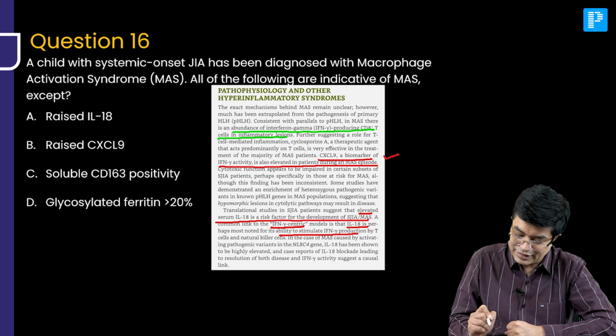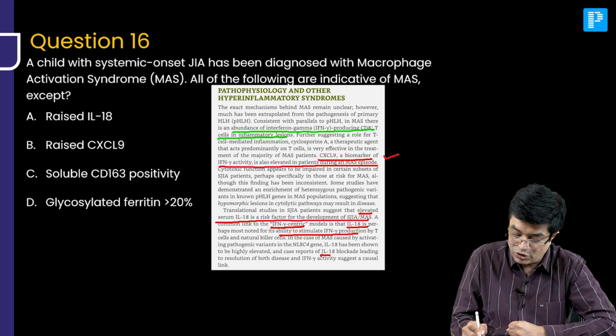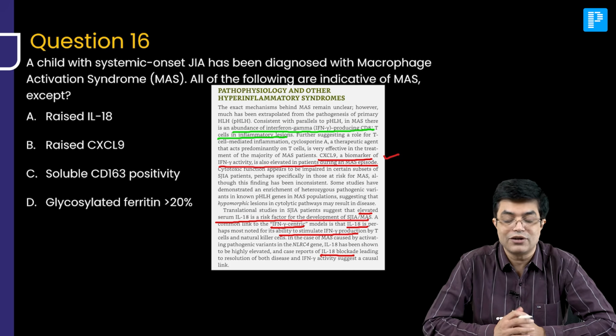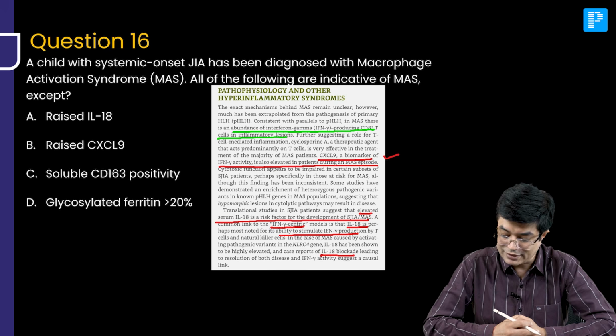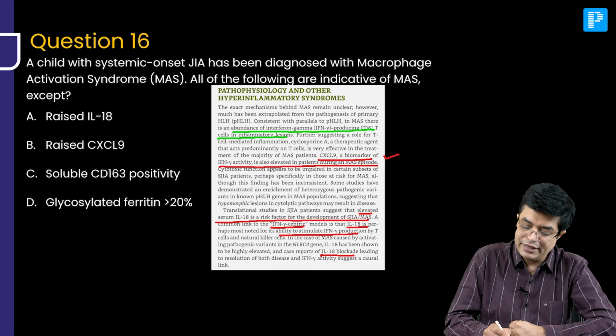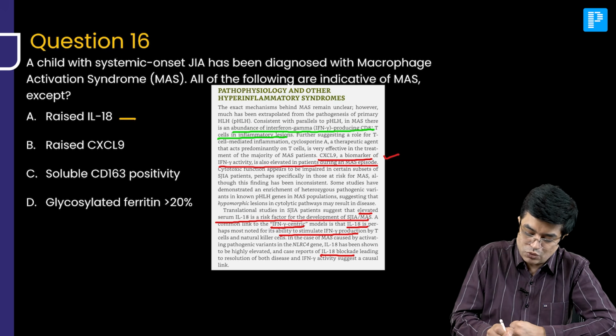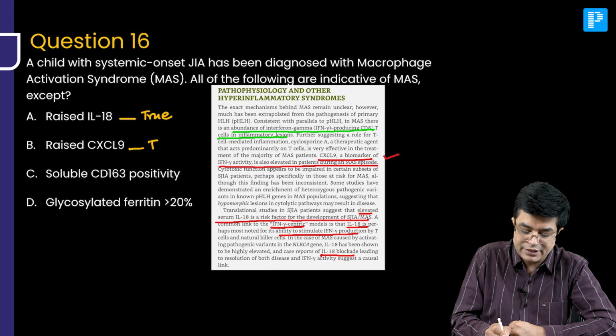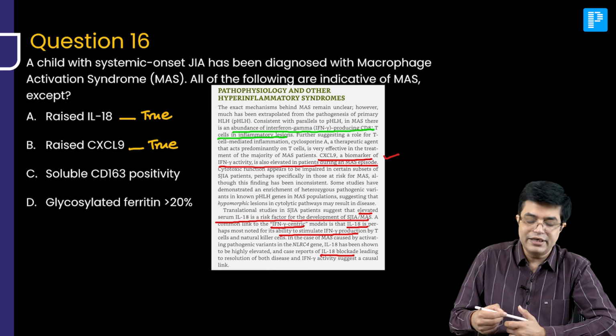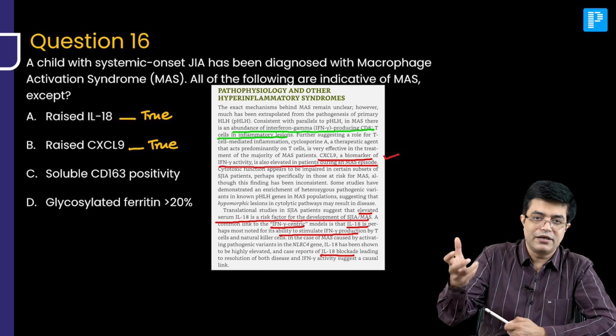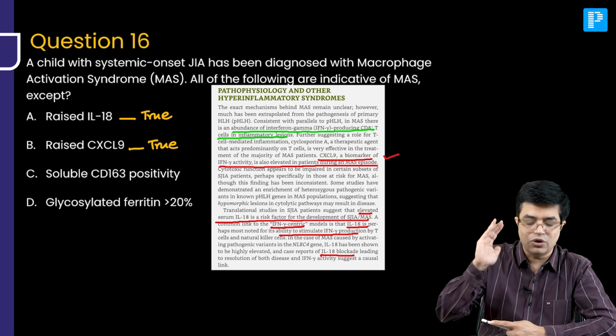You understand? Interleukin 18 blockade has been shown to resolve the disease and also resolve the underlying MAS. That is why interleukin 18 elevated is a true statement. It is elevated in MAS. Raised CXCL9 is elevated, it is true. Interleukin 18, gamma interferon, CXCL9, they are all elevated.